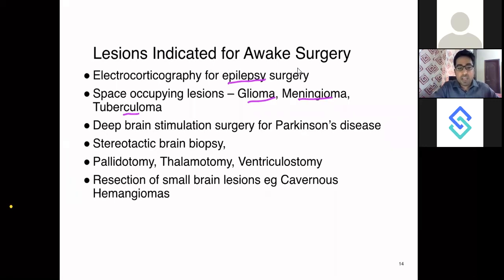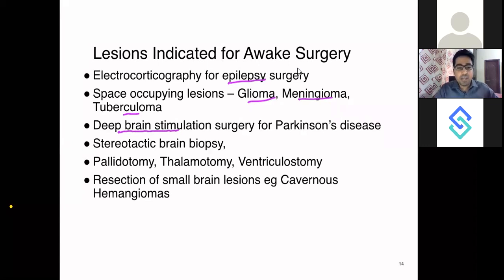Then you can go for deep brain stimulation. Deep brain stimulation is another very interesting area of neurosurgery, where you actually implant electrodes in the brain. So it is like science fiction. You actually go and implant electrodes inside the brain. And right now there are 4 or 5 indications which are approved where you do electrode implantation in the brain. So in those surgeries also, it is good to have a patient awake.